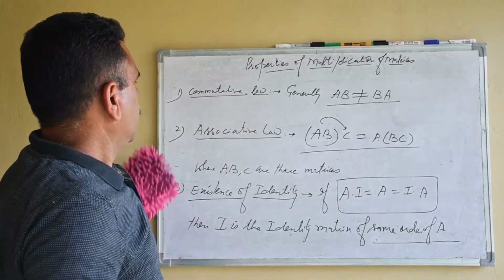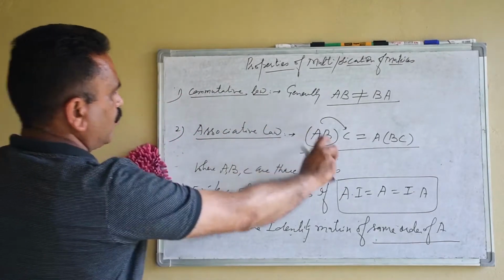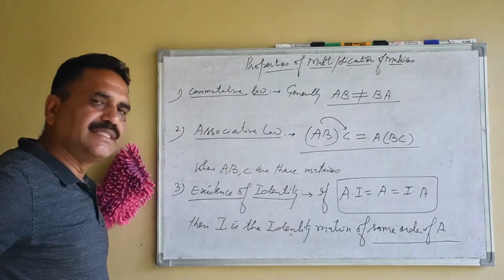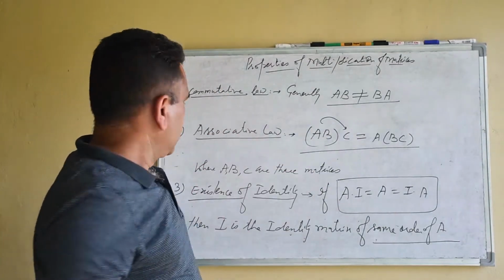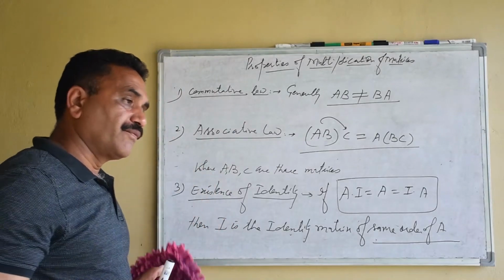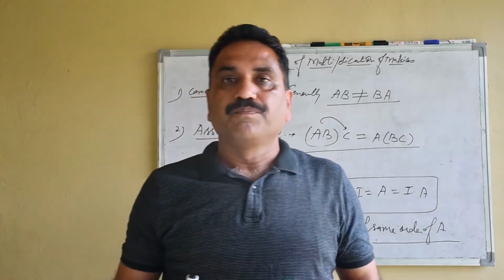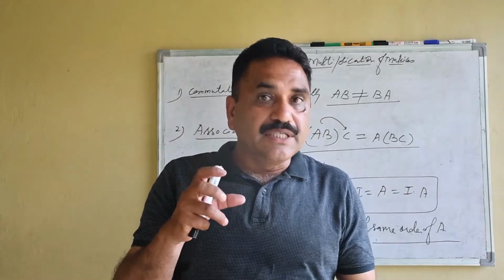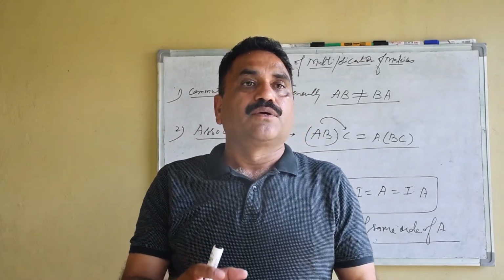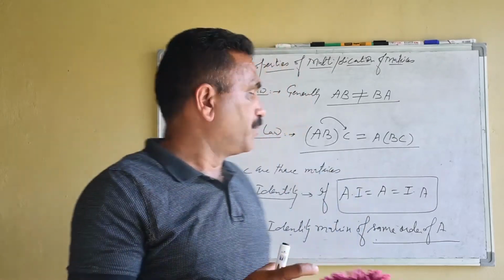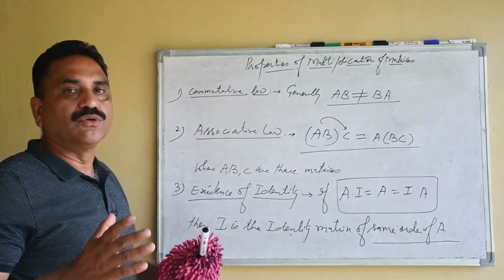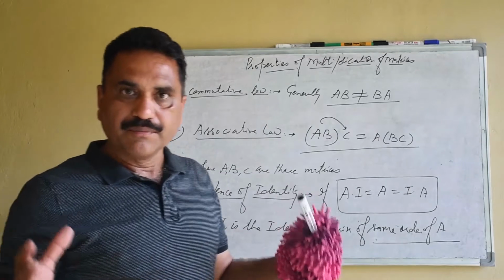So this associative law holds good. Existence of identity is there. Commutative law generally does not hold good. And fourth is existence of inverse. So we know the inverse is not possible or defined for all the matrices. Because of that, there is no existence of inverse for all matrices.